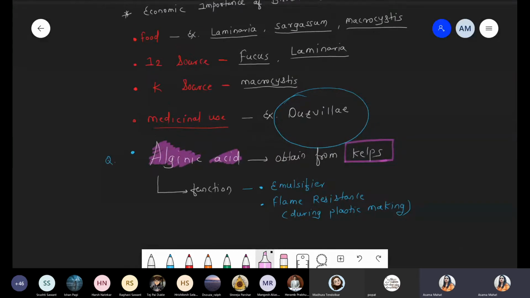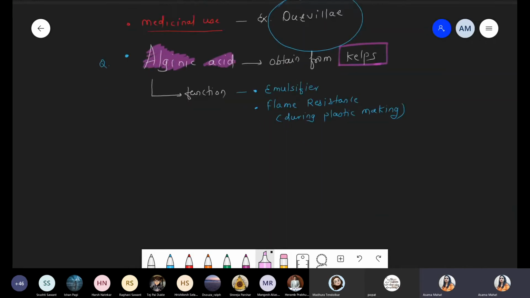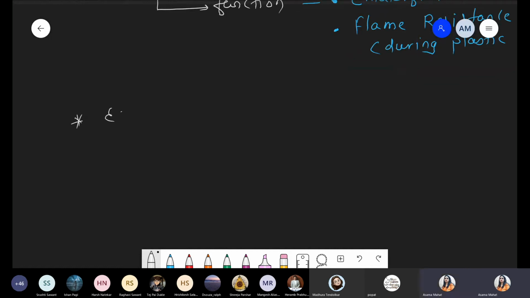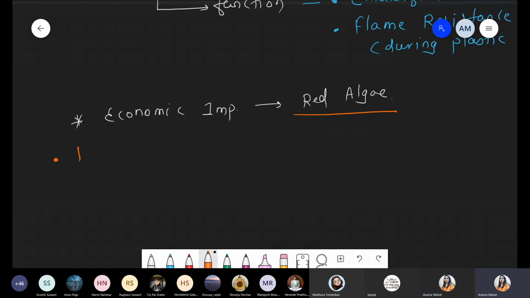Last point, economic importance of red algae. In case of the economic importance with respect to red algae, first of all, we are talking about it as a food source.